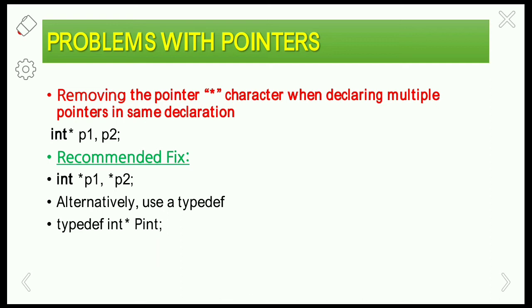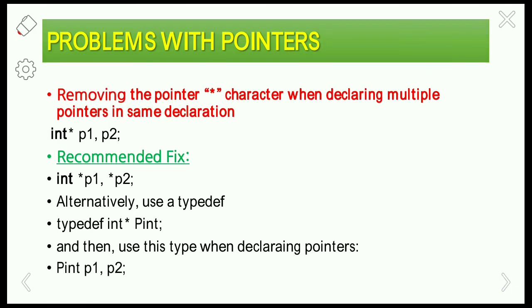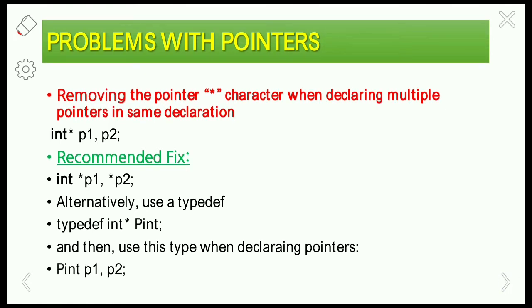After declaring with typedef, we can use pint all throughout the program, in the remaining part of the program. Like if I want to declare two pointers, I will write pint space p1 comma p2. Like this we can declare two pointer variables if we are using typedef.